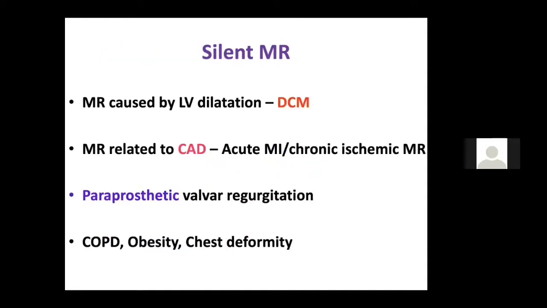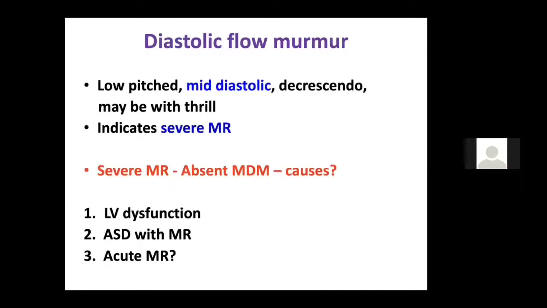When do you get a silent MR? As I already told you, dilated cardiomyopathy is one disease where you get all muffled heart sounds. S1 will be soft, S2 will be soft. You won't be able to hear any sound except S3, and all the murmurs will be soft. So in dilated cardiomyopathy, you may get a silent MR. An MR due to coronary artery disease, where you get an acute short systolic murmur, you may get a silent MR. Even in patients with prosthetic valves, if they develop mitral regurgitation, it will be a silent MR. And sometimes in patients with COPD, obesity, and chest wall deformity.